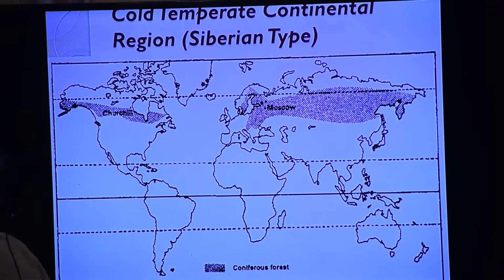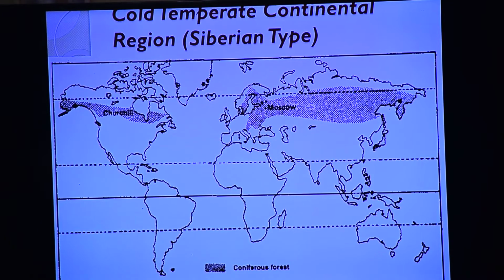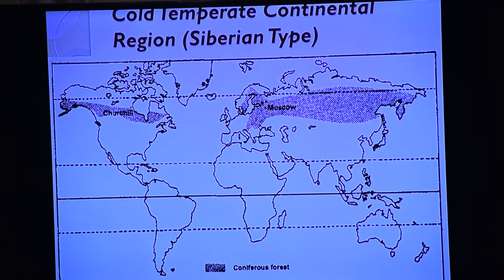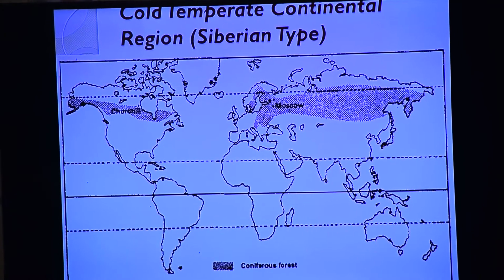Understood? And for around 6 months it is below freezing point, permafrost. You can say 4 to 6 months it is permafrost, and for the rest of the year the temperature lies above 0 and up to 18 degrees Celsius. This is the temperature condition for the coniferous forest, or you can say the Siberian type.